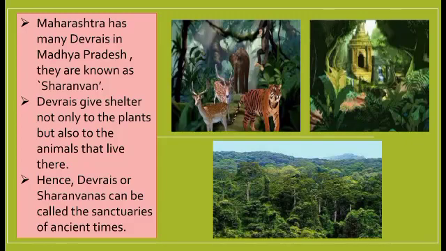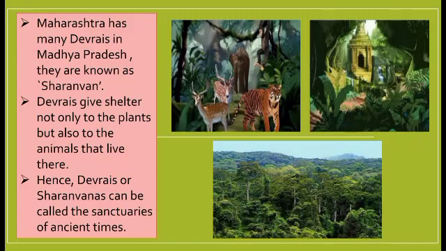Devrais give shelter not only to plants but also to animals. That means in Devrais none of the plants are going to be killed or harmed. They are protected. In the same way, none of the animals are going to be harmed in Devrais. It is a protection for both plants and animals. What does it mean? It is a protection to flora and fauna.